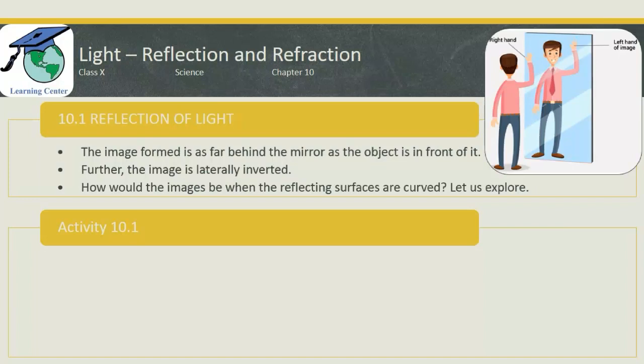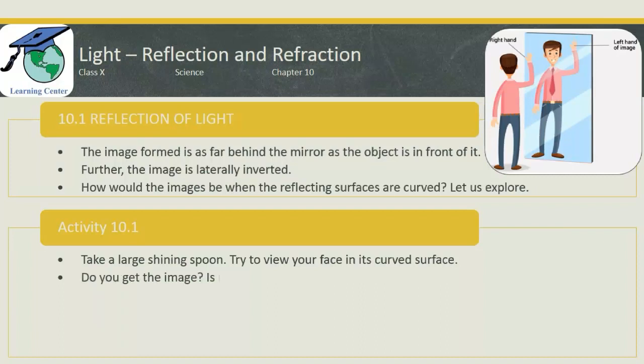This is a very simple activity. Let us see what you have to do. First, take a large shining spoon. Try to view your face in the curved surface. That means you have to view your face inside of the spoon. Do you get the image? Obviously you will get the image of your face. Is it smaller or larger? This you have to tell me in the comment section, whether it is small or large.